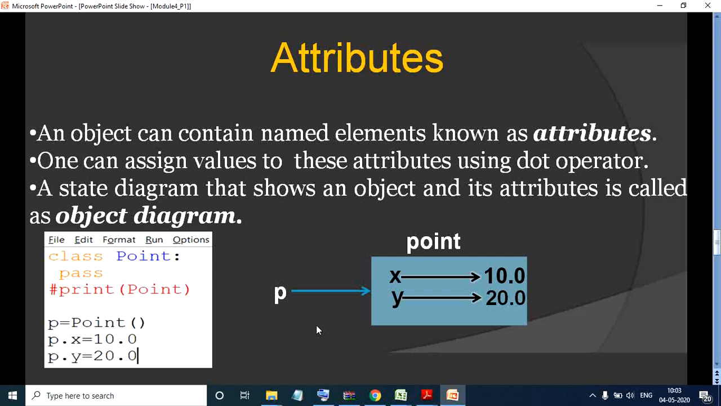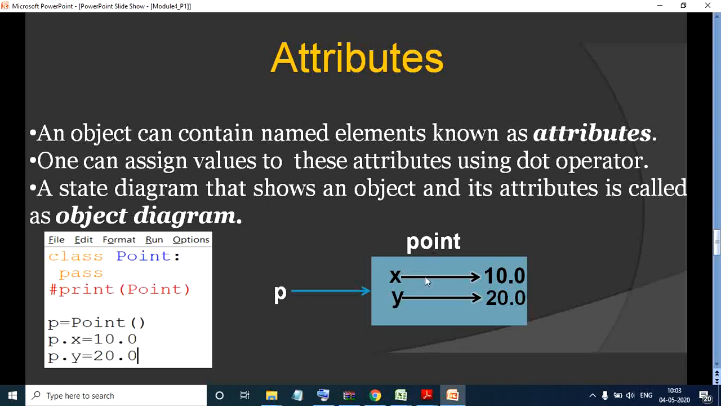Now, what is the next point? You can see here we have drawn a state diagram. We have created a class called Point, and using it we get the object called p, and this p is pointing to x. In turn, x is pointing to 10. How do you get these values? With the help of the dot operator. You can see here p dot x. So p dot x is the value 10.